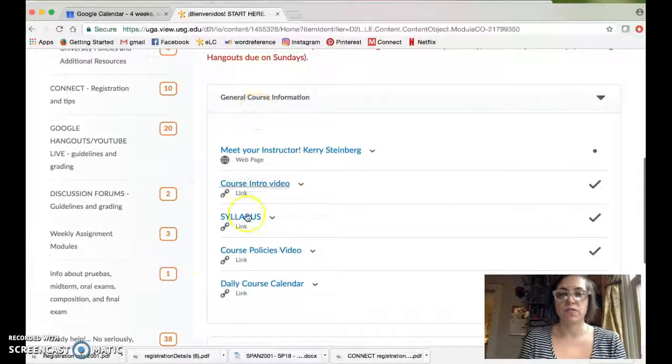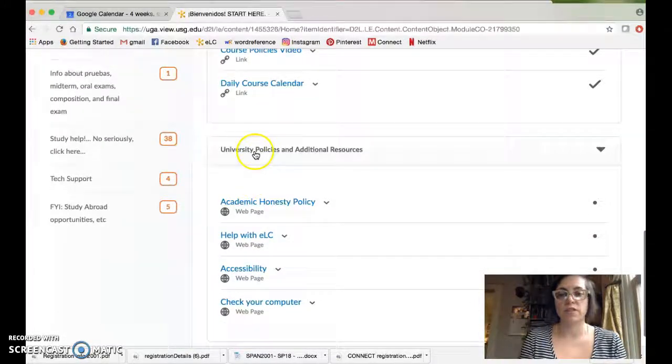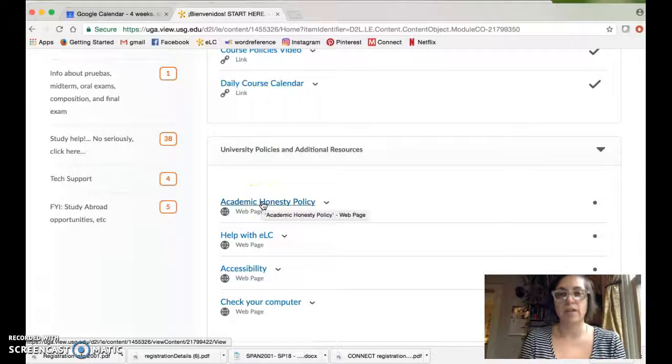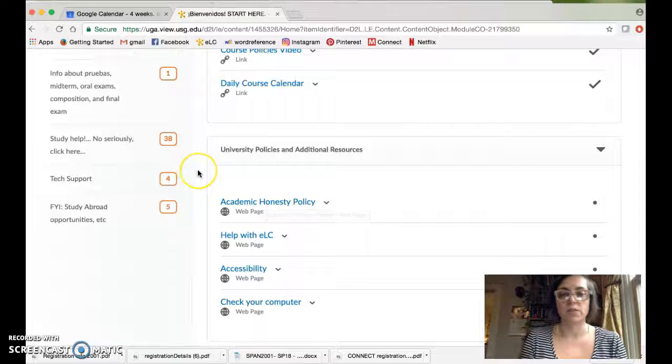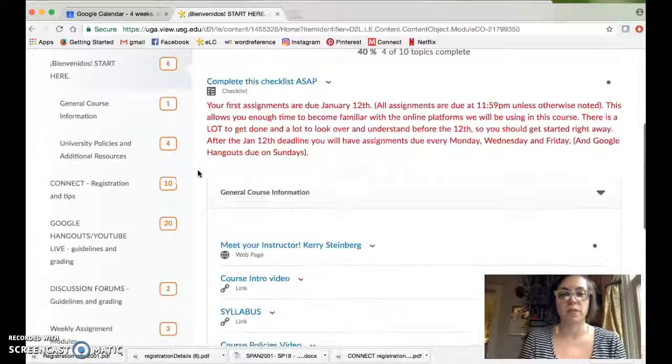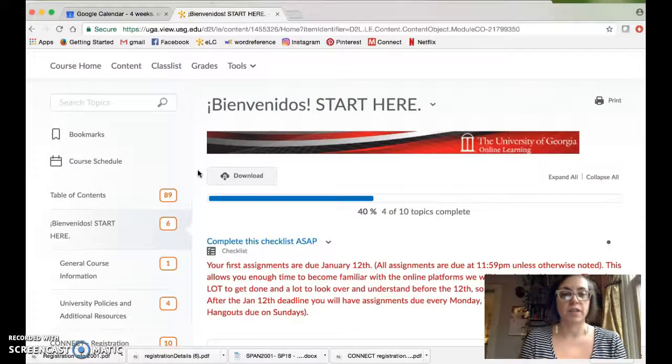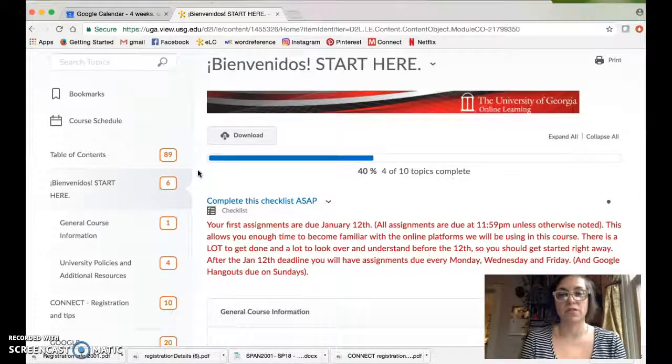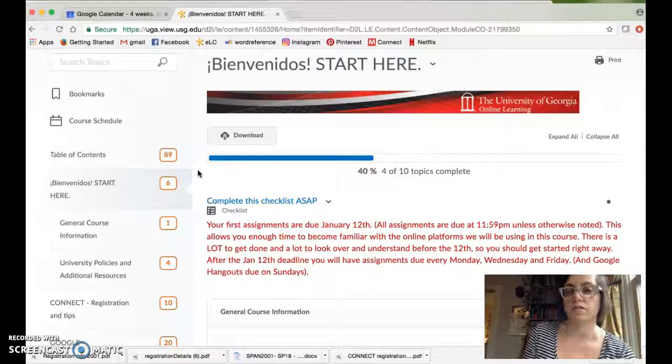And after this general course information, you'll see university policies. You want to make sure and pay special attention to the academic honesty policy and think about what that means for an online class. Any outside resources, using a dictionary or any outside help during a quiz or test is completely and totally prohibited. And I have had to take several students to the academic honesty panel for violations in my online class. I've never had to do that in a face-to-face class. You want to pay special attention to that.